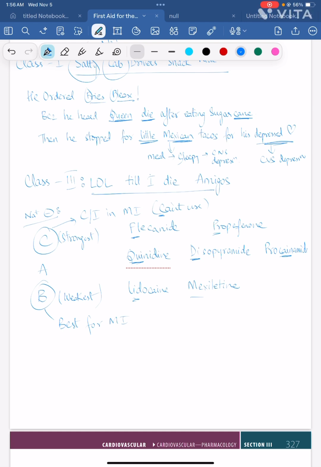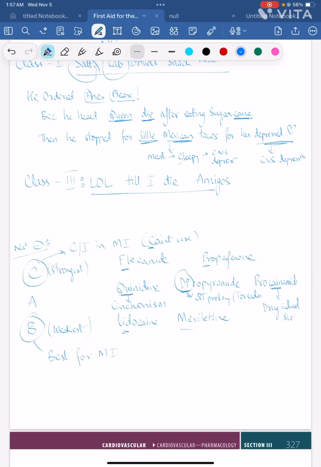Now let's talk about the middle class, that is quinidine, disopyramide and procainamide. Quinidine causes cinchonism, and die, you can die from a rhythm, right? So there's QT prolongation, that is torsades, and procainamide will cause drug-induced SLE. So if you remember these parts of class 1, that's more than enough.